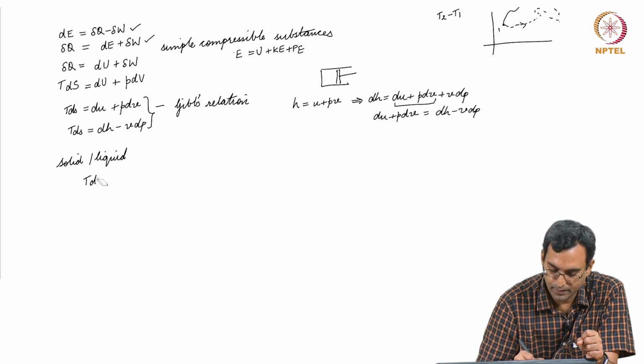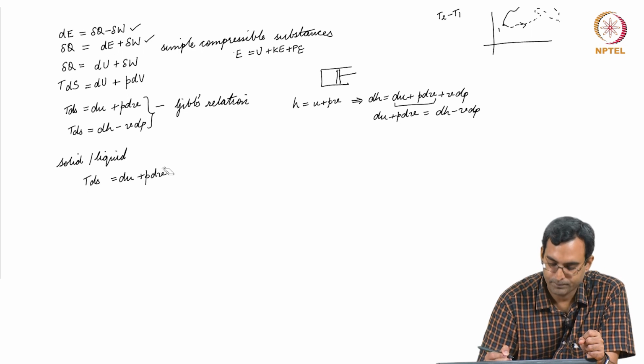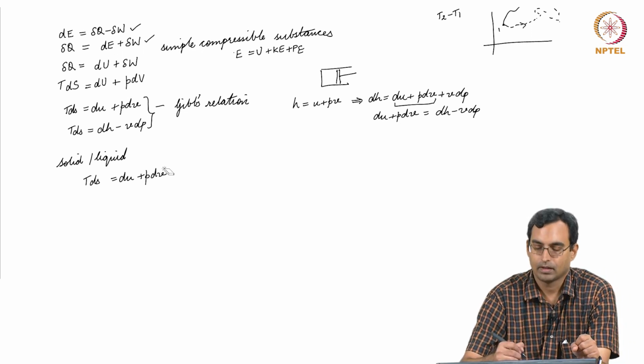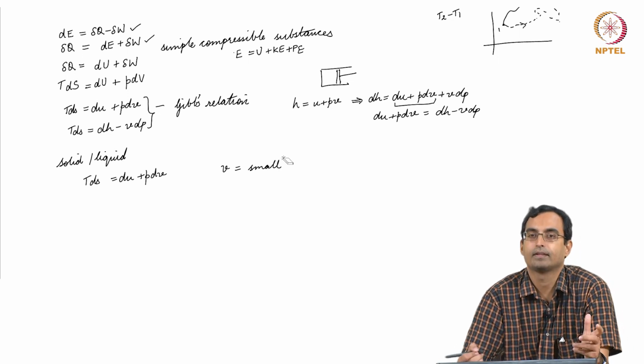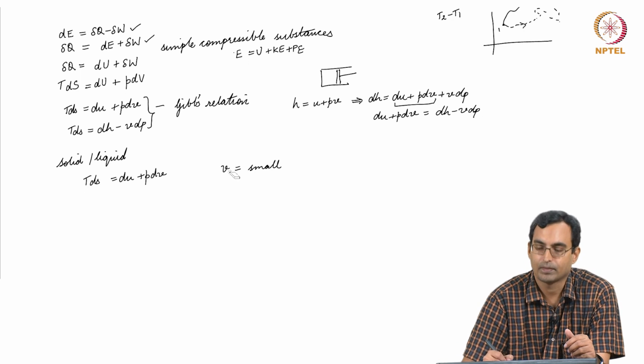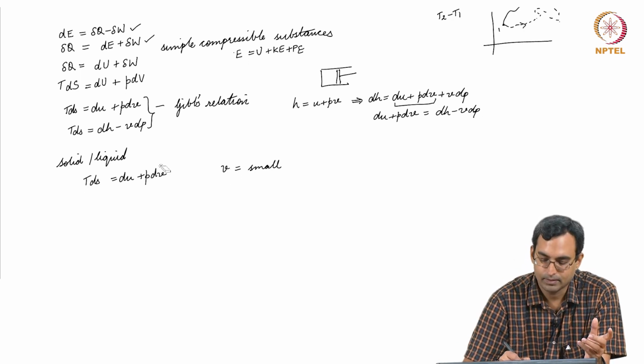So, I have TdS is equal to du plus PdV. In a solid or liquid, specific volume is very small because the density is large. Changes in specific volume are even smaller. So, this term is approximately equal to 0.